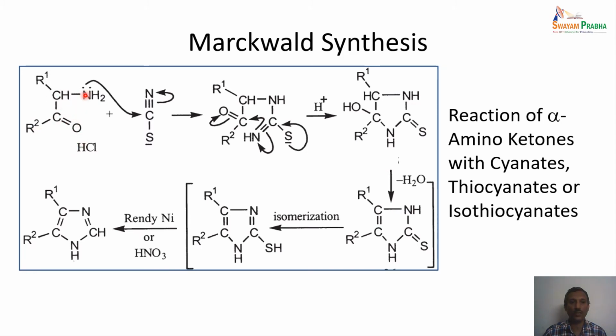Here the amino ketone is having a lone pair on the nitrogen. So this attacks this cyanide carbon, the triple bond carbon, and this undergoes various internal transfer of electrons, and then we end up with the cyclization happening at this particular step, which leads to isomerization of the thiol derivative, because in this particular case, if we are using a thiocyanate or isothiocyanate, we will be ending up with the thiol derivative, and this thiol can be removed using treatment with Raney nickel or nitric acid.